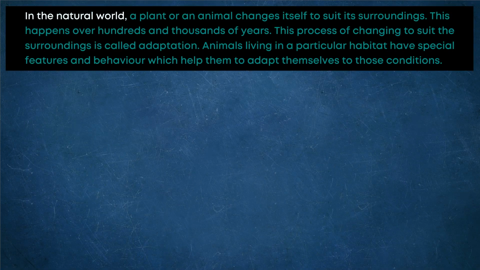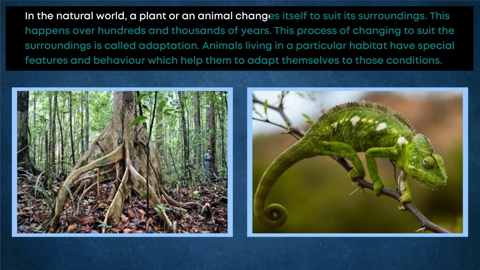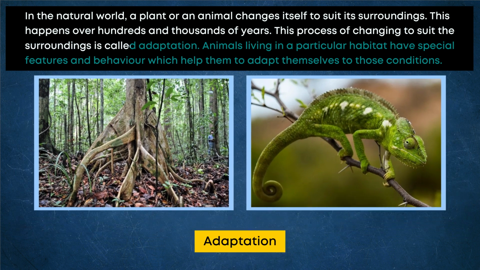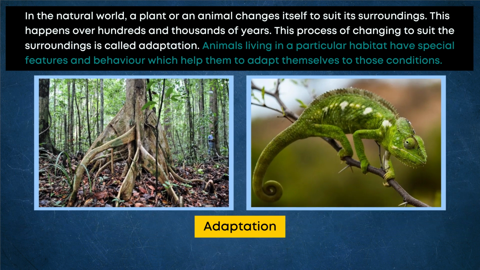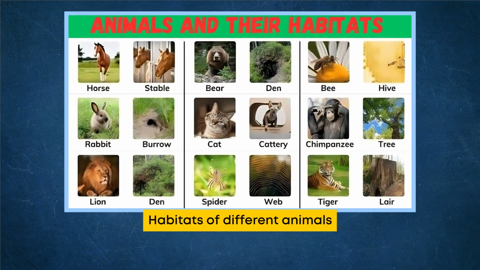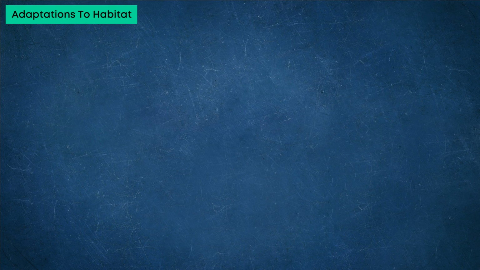In the natural world, a plant or an animal changes itself to suit its surroundings. This happens over hundreds and thousands of years. This process of changing to suit the surroundings is called adaptation. Animals living in a particular habitat have special features and behavior which help them to adapt themselves to those conditions. Habitats of different animals. Adaptations to habitat.